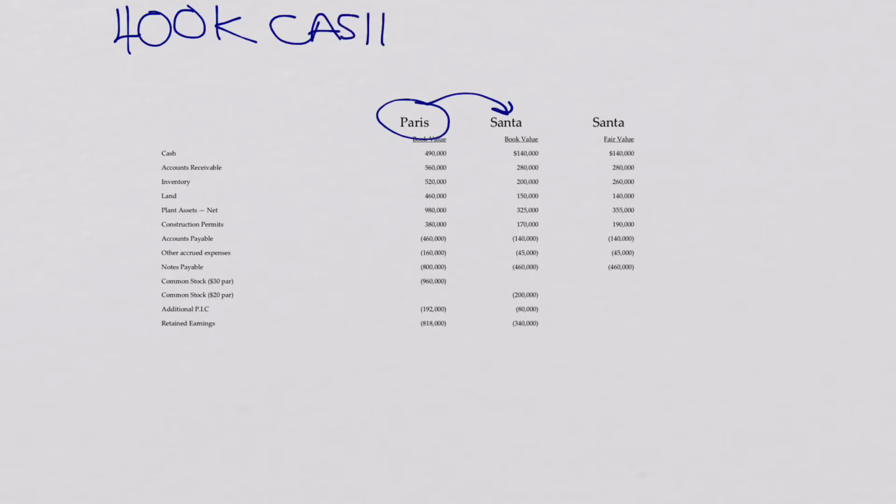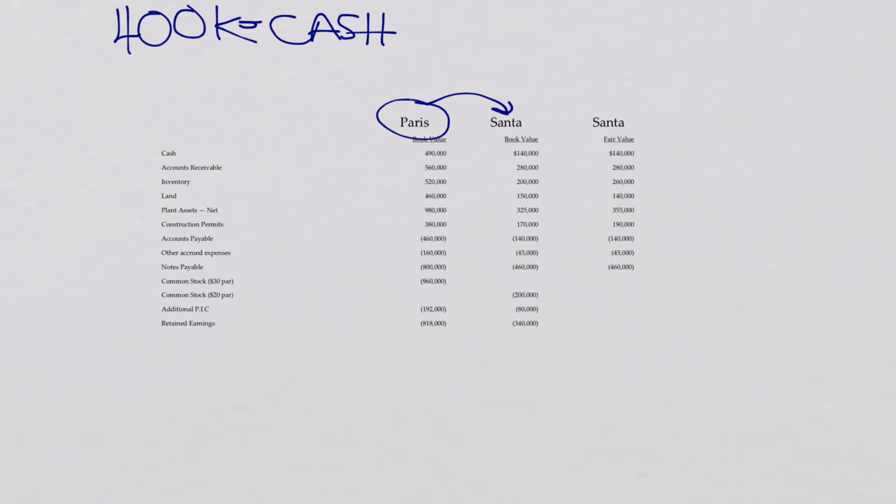Okay, these are the numbers from the problem that we looked at last time. You may have to pull that up to see the numbers, but I'm going to give most of it to you today. Paris paid for Santa 400,000 cash, and then they gave them stock at a value of, I think, $32 a share, which came out to a total value of 320,000.